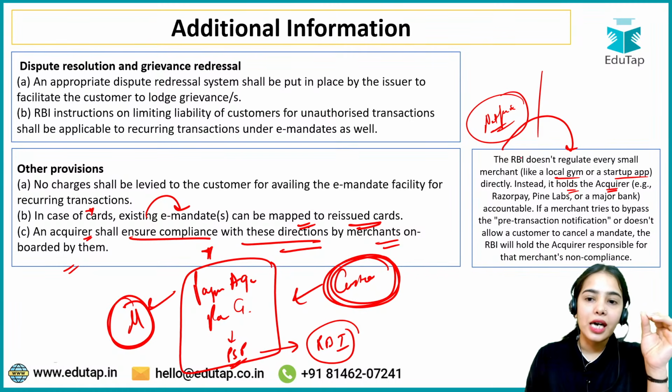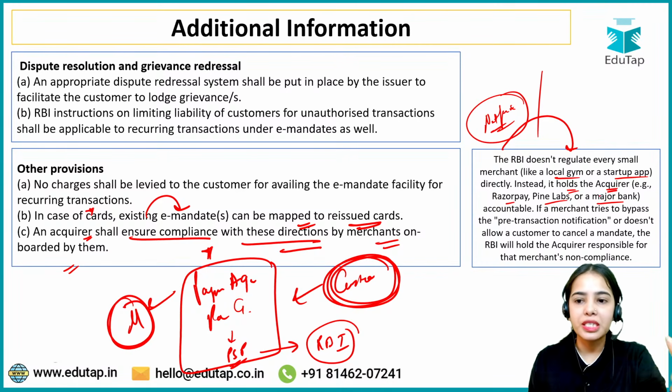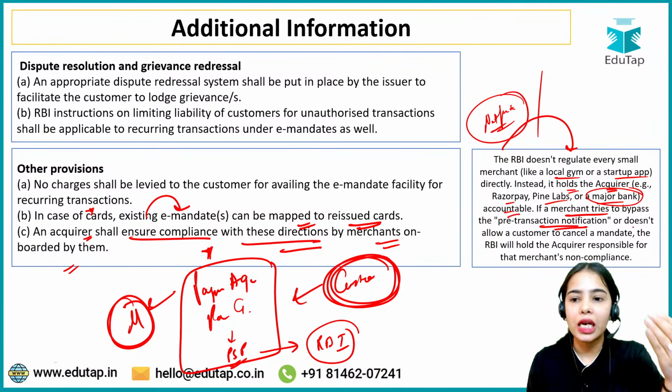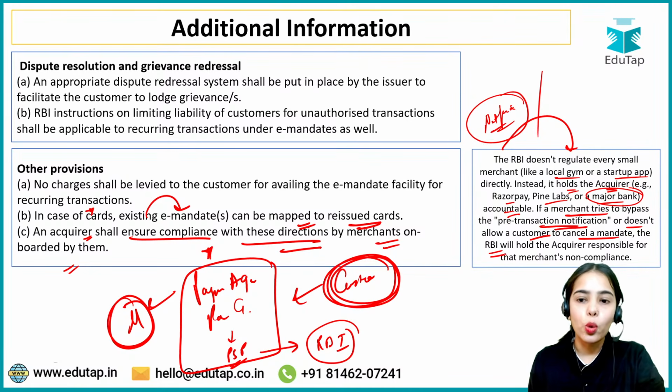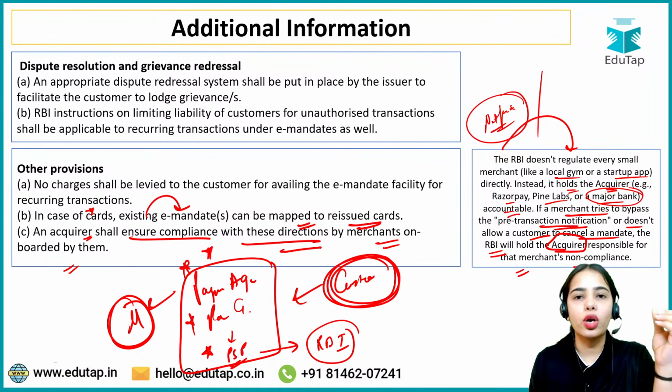Instead, RBI holds the acquirer, that is Razorpay, Pine Labs, major banks. They are the payment system participants, so they are responsible and accountable. If a merchant tries to bypass the pre-transaction notification or doesn't allow a customer to cancel a mandate, the RBI will hold the acquirer, that is the payment aggregators, payment gateways, or the banks, responsible for that merchant's non-compliance.